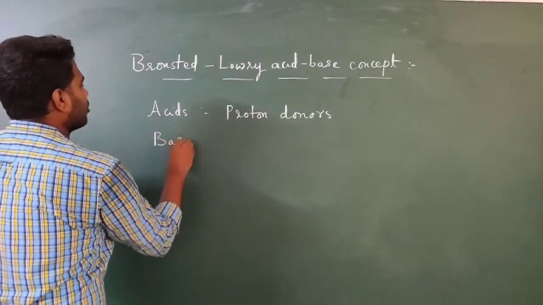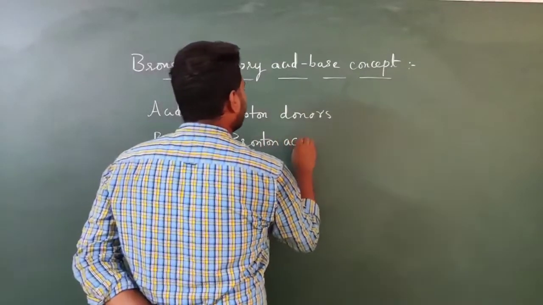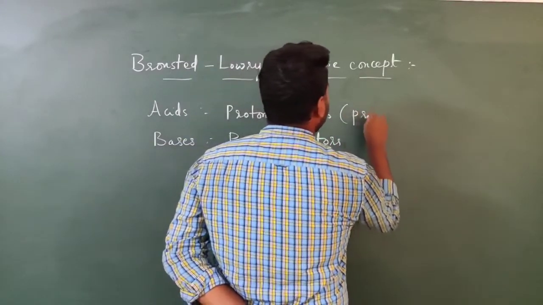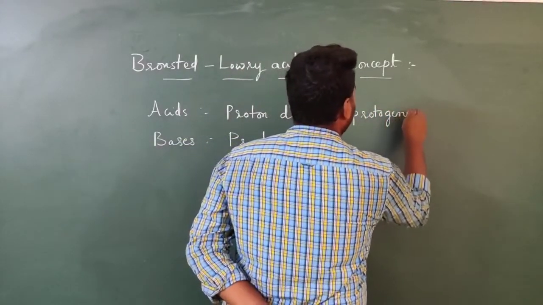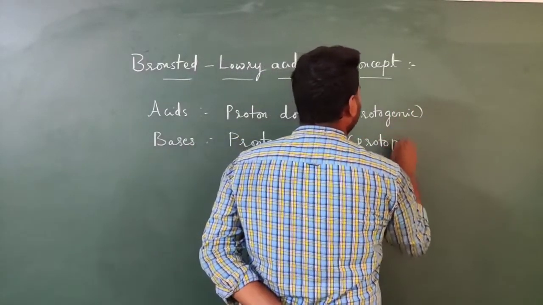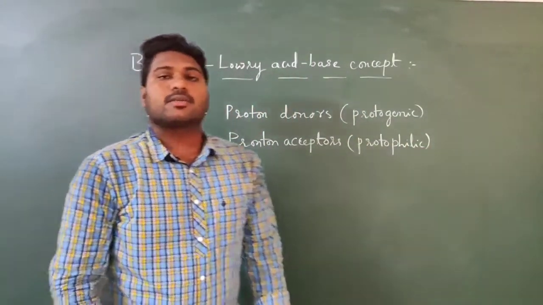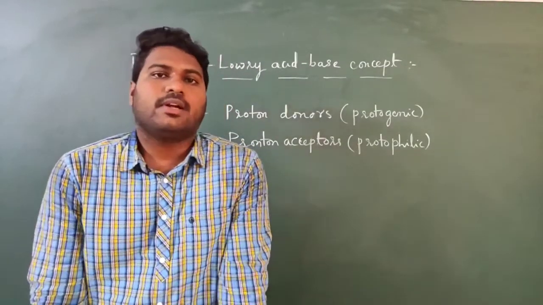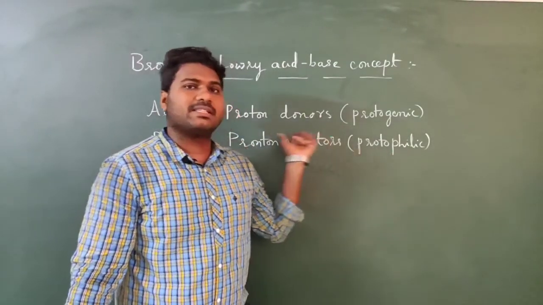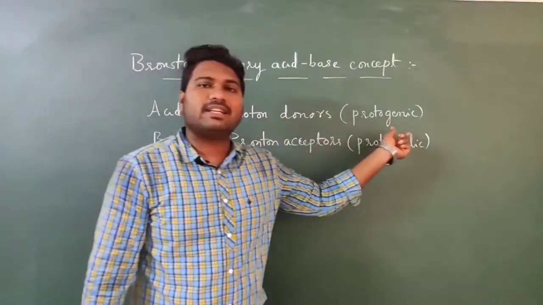Protophilic means proton-loving; philic means attraction. So towards what? Proton. So bases have attraction towards protons, whereas acids are protogenic, they will generate protons.